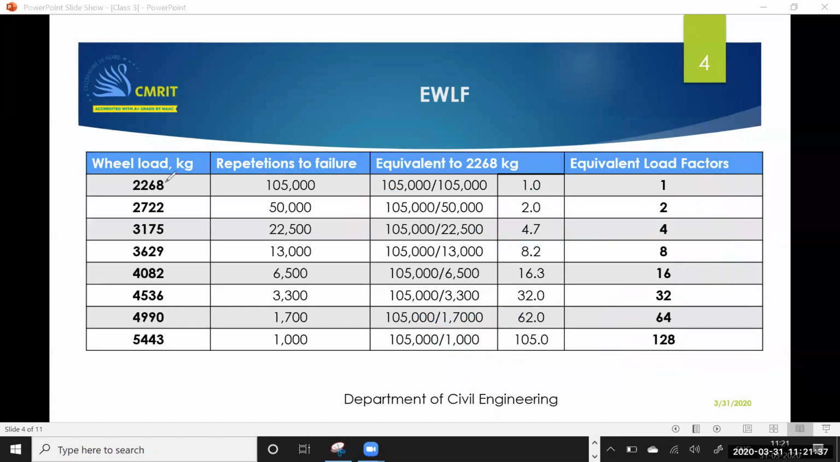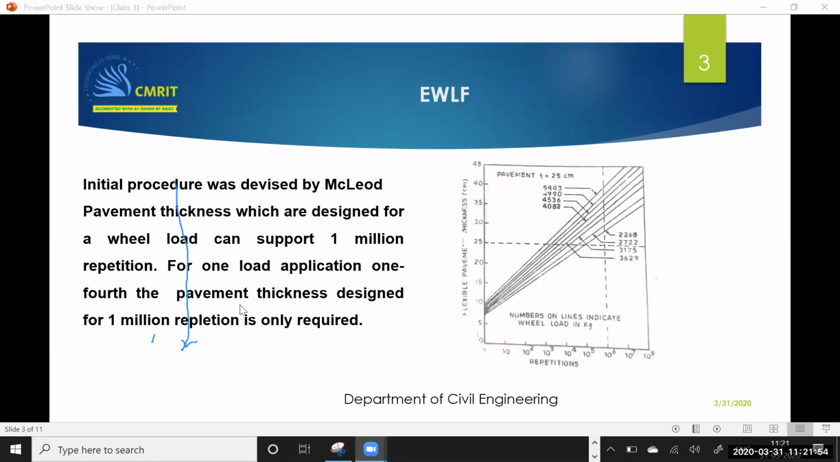Here you can see that he did this for different values of load. See, here you can see 2268, 2722, 3175, 3629, like that. He did it for different values of load. For all these values of loads, he plotted a graph similar to that. Is it clear?